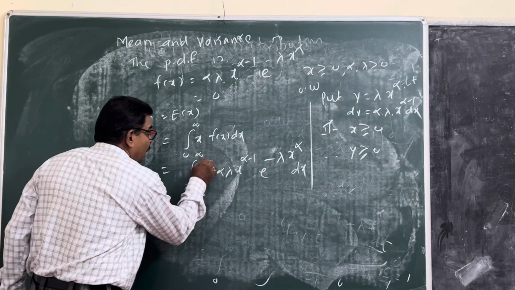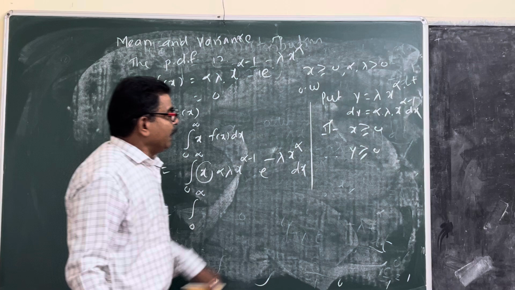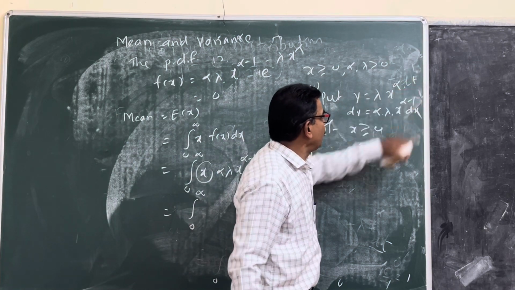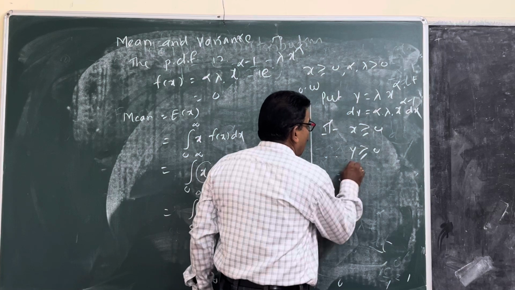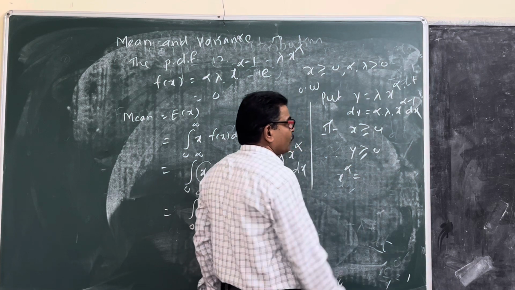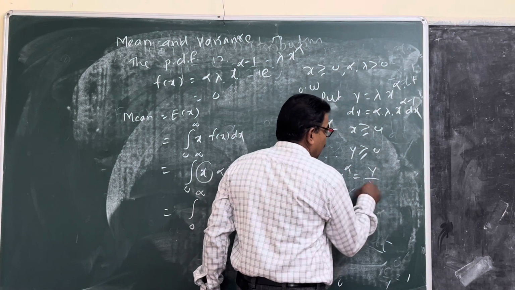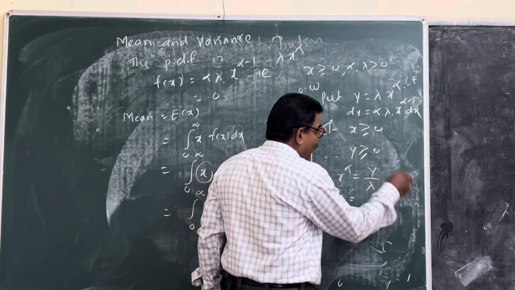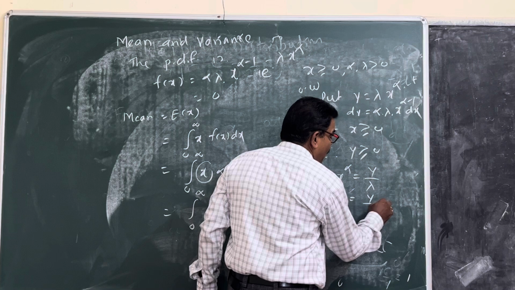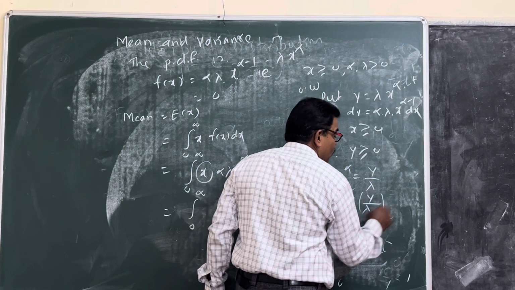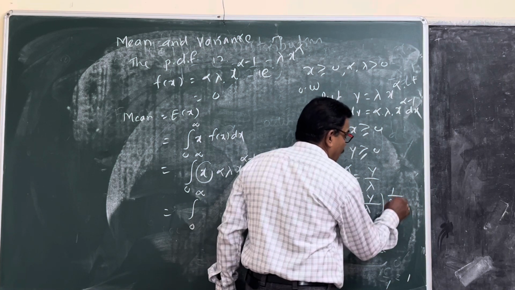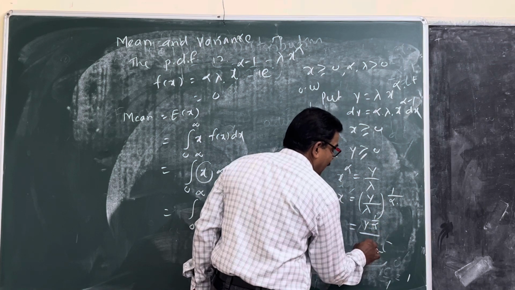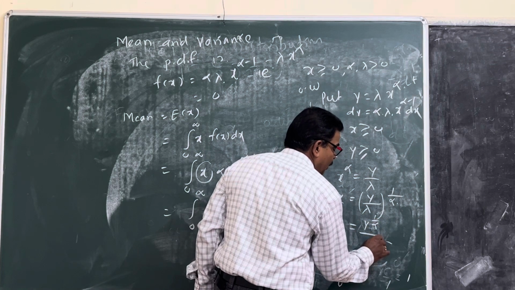Now the x value. Here y equals lambda x raised to alpha, so x raised to alpha equals y upon lambda. Then x equals y upon lambda raised to 1 upon alpha, that is y raised to 1 upon alpha divided by lambda raised to 1 upon alpha.